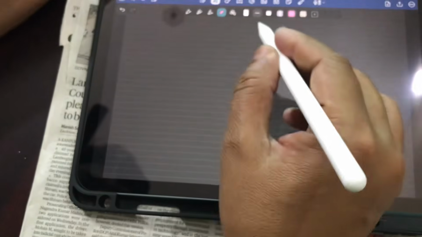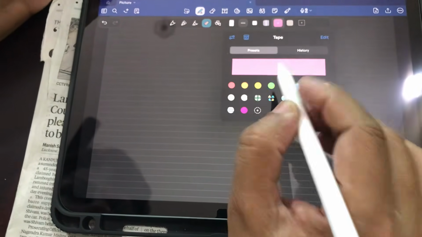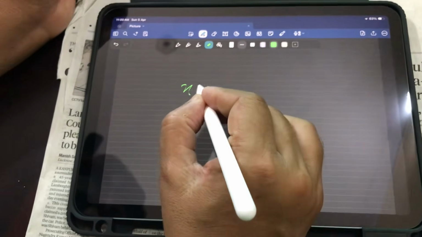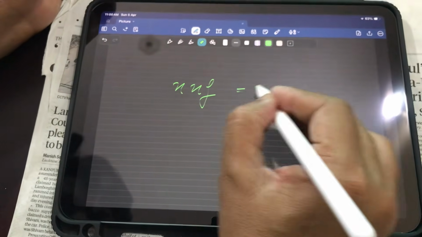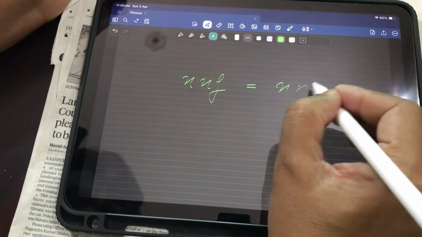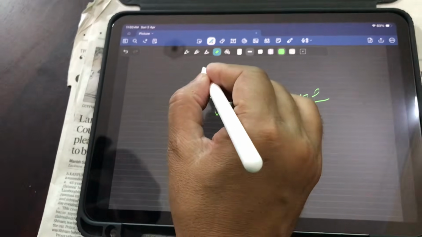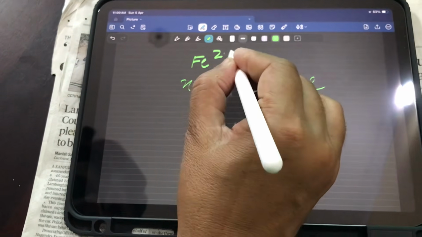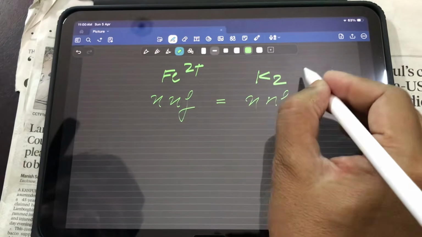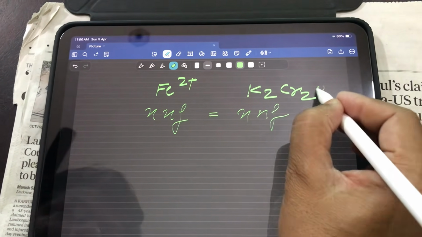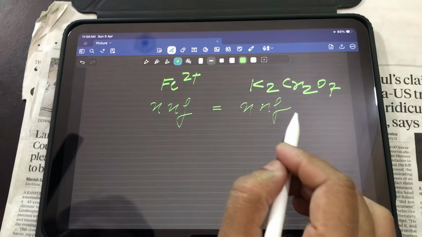Now, my dear students, if you see, then we will get nNF equals nNF. What is this nNF and nNF? Let me tell you, if I say this is about ferrous and this is about K2Cr2O7, this is known as the law of chemical equivalence.